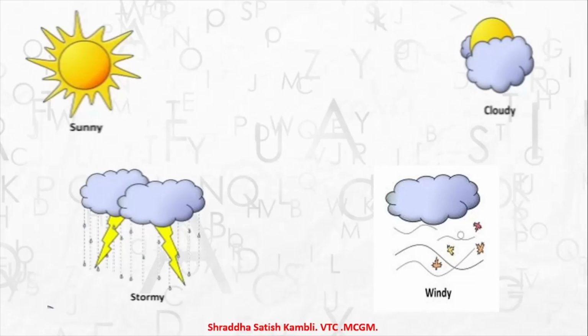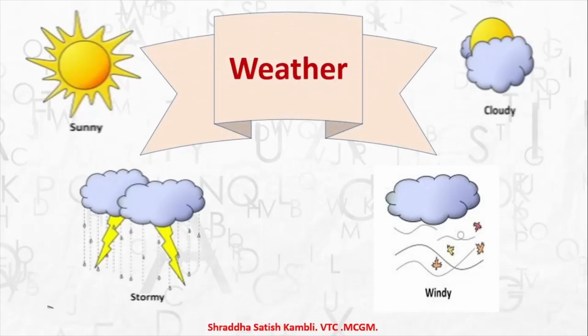When I say stormy, it means that the conditions are a little dangerous. So there might be harsh winds, there might be rain, there might be thunder, there might be lightning. And when I say windy, you can see all the leaves flying there in the wind. So what are all these words related to, children? Is it related to school? Are they related to garden? Are they related to computer? No, all these words are related to weather.